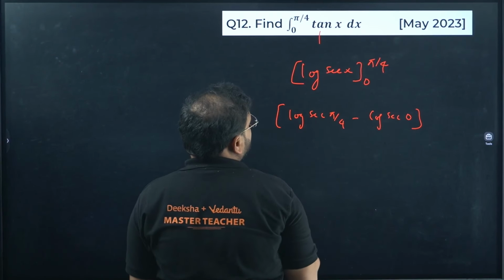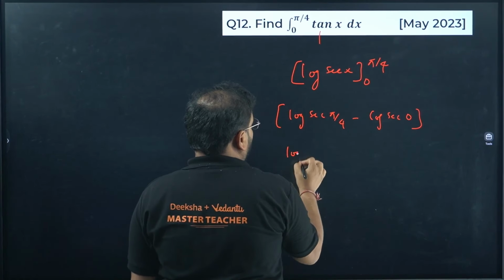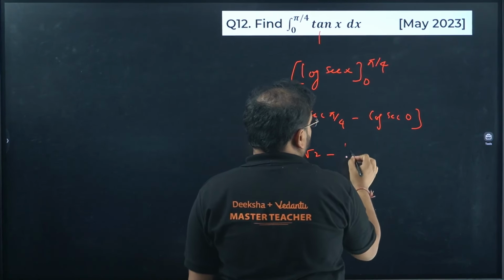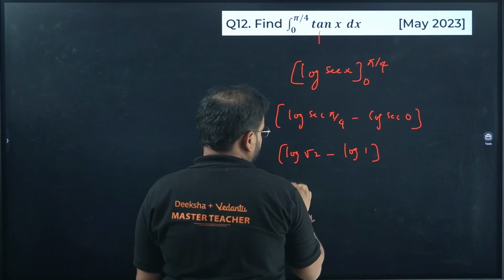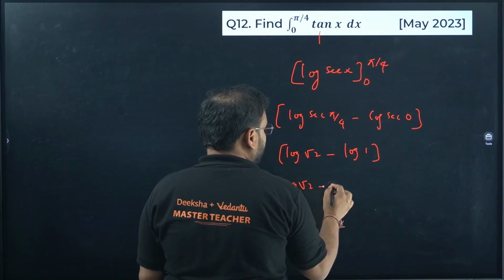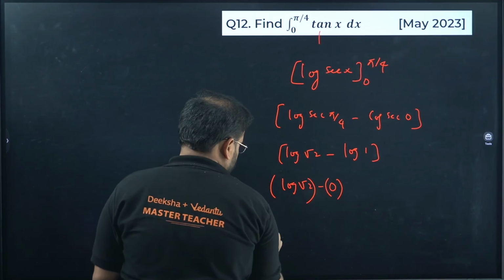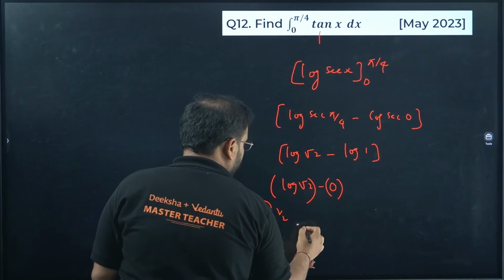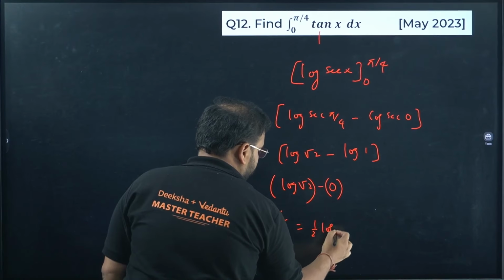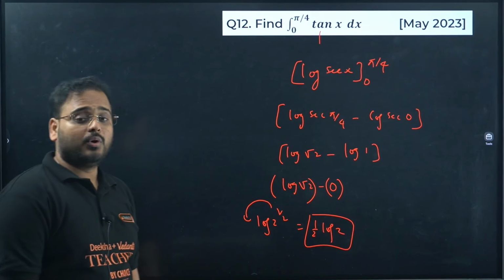Sec pi by 4 is root 2. So we'll have log of root 2 here. Sec 0 is 1, so log of 1 is 0. So my answer is log root 2 minus 0. You can write this as log of 2 power 1 by 2, so 1 by 2 comes in front. 1 by 2 log 2.